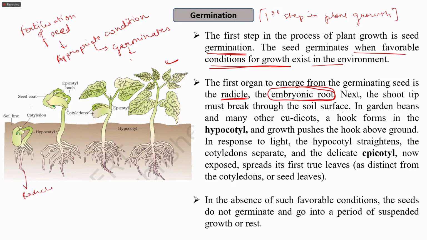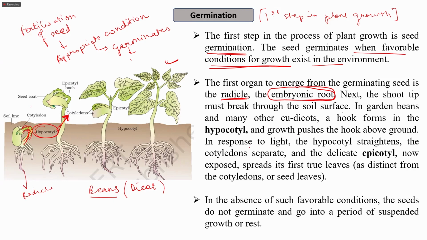In garden beans, this is the germination process of the bean, which is a dicot. In garden beans and many other eudicots, a hook forms in the hypocotyl. You can see here a hook-like structure formed in the hypocotyl, and the growth pushes this hook above the ground, resulting in the straightening of the hypocotyl.